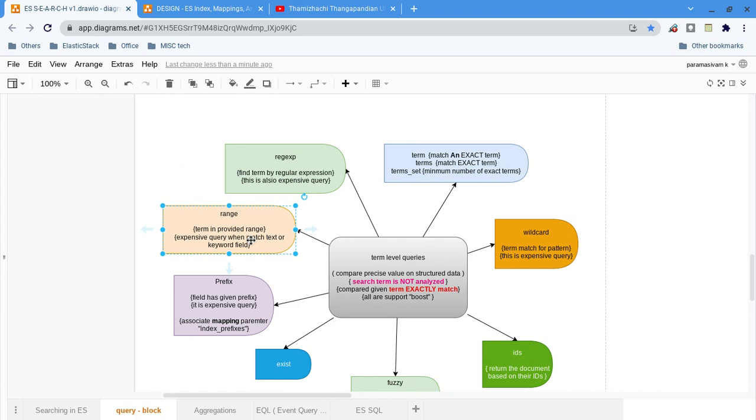Now regular expressions. We can say regular expressions.